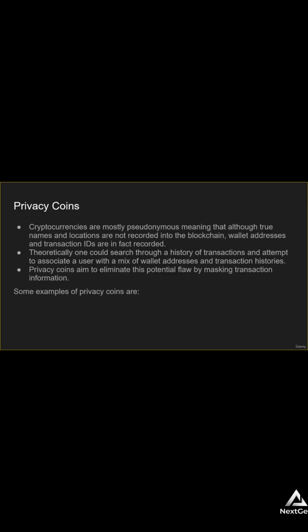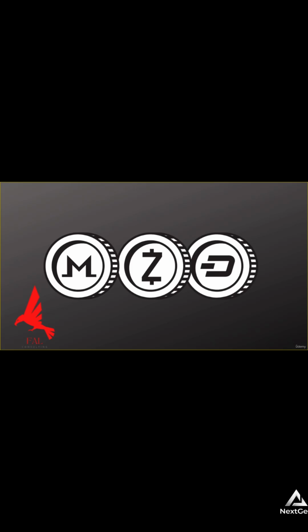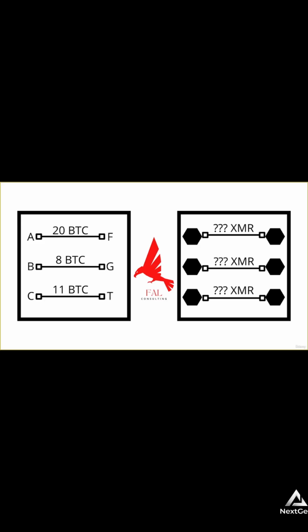Some examples of privacy coins are Monero, Zcash, and Dash. Here's just an example of their logos. We have Monero or XMR here, Zcash in the center, and Dash. So let's dive into how XMR works and how it compares to a standard Bitcoin transaction.